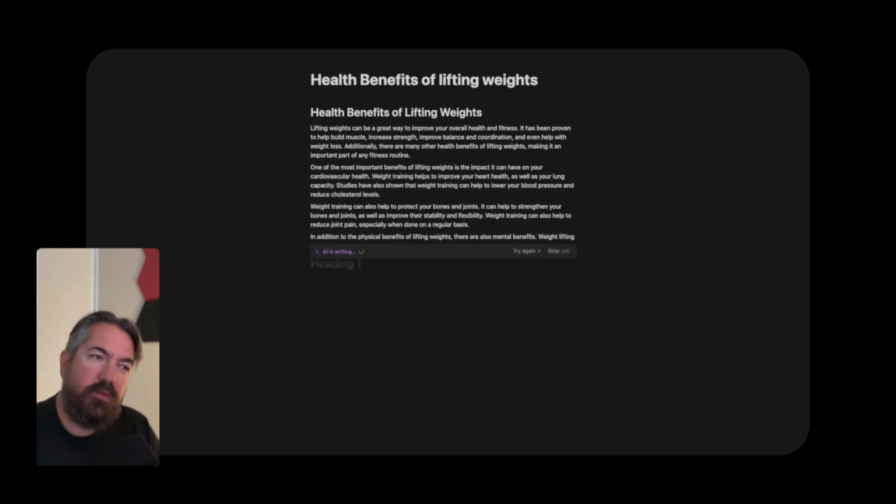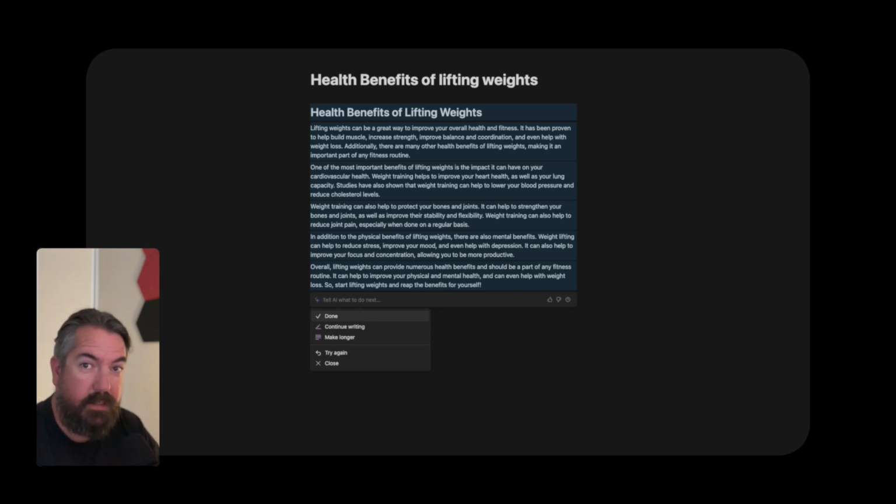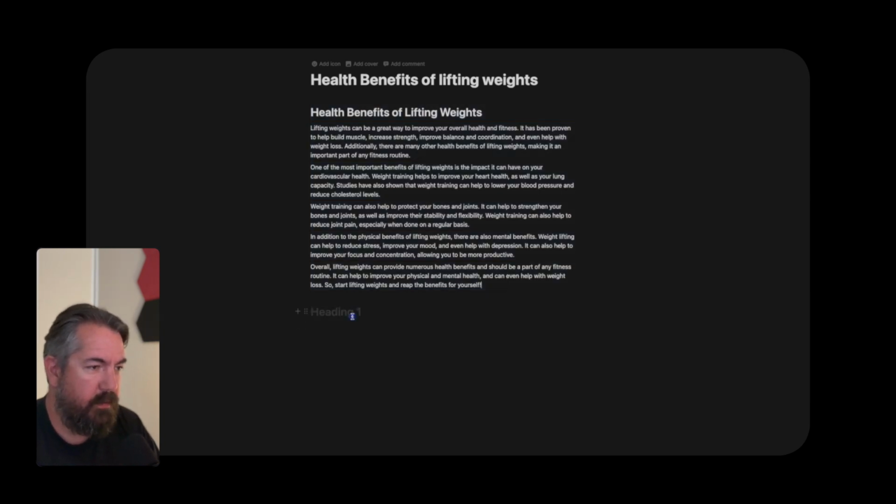Now, if you've used ChatGPT, this is very similar. And I wouldn't be surprised if this is just integrated with ChatGPT and is using the same data, the same sort of engine, the same language learning model. So now obviously you can go done because you're happy with it. You can continue writing, make longer, etc. So let's say we're done.